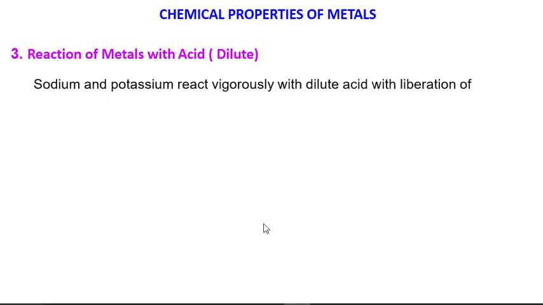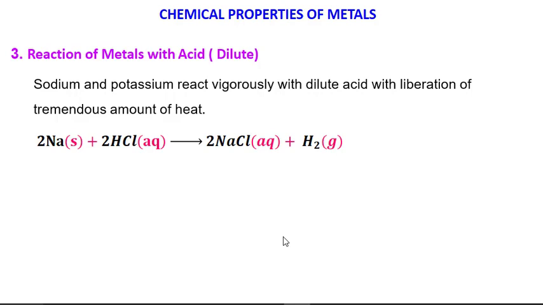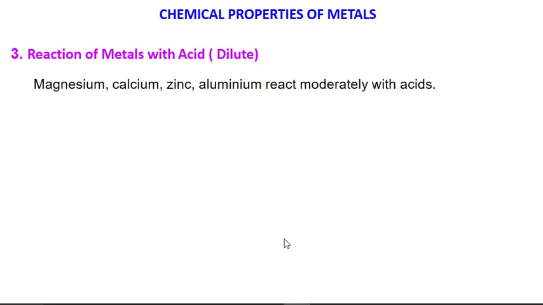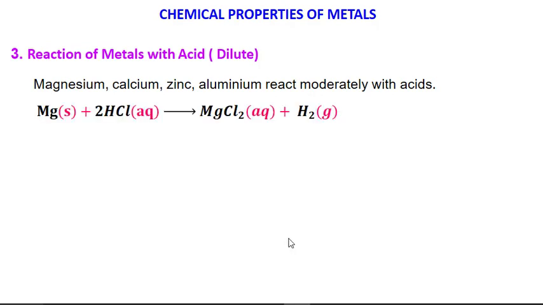Sodium and potassium react vigorously with dilute acid and liberate a tremendous amount of heat. So when sodium reacts with HCl, it gives sodium chloride and hydrogen plus a good amount of heat energy. Magnesium, calcium, zinc, and aluminum react moderately with acid.